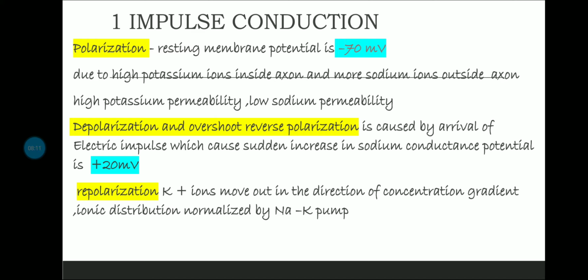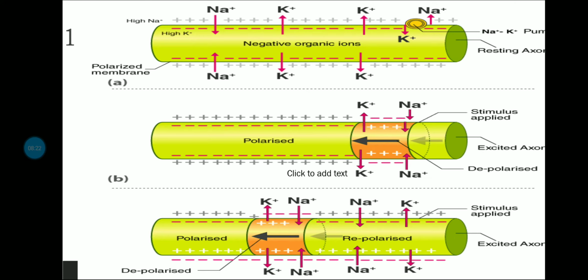Okay, and repolarization में क्या होगा, K plus ions move out in the direction of concentration gradient, and ionic distribution is normalized by sodium potassium pump. So let's see this diagram. Okay, we are having first one.